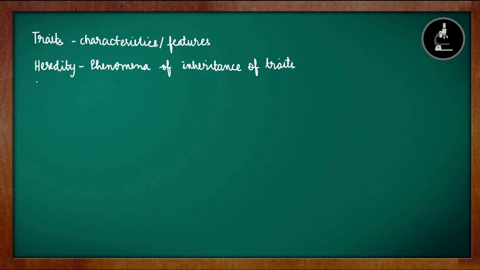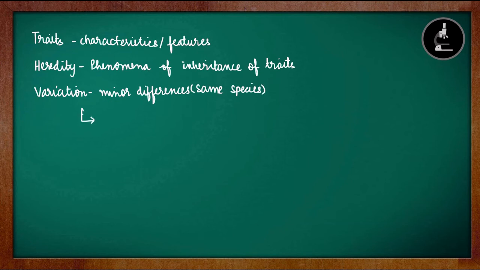After discussing heredity, we looked into what variation is. Variations are the minor differences which occur between individuals belonging to the same species. Then we discussed why variations are necessary or important. It is because they can help in the survival of species. The organisms which are able to show variation will be able to survive on the planet, whereas the non-variants will not be able to survive. So it might help in the survival of species.